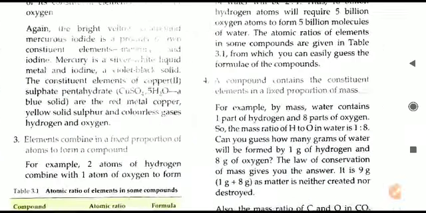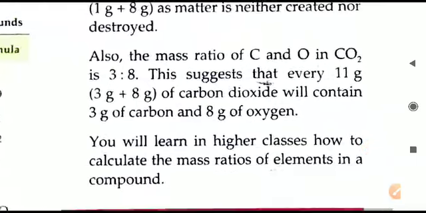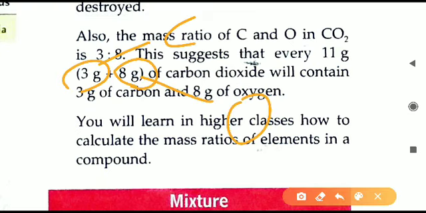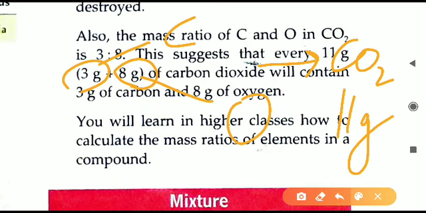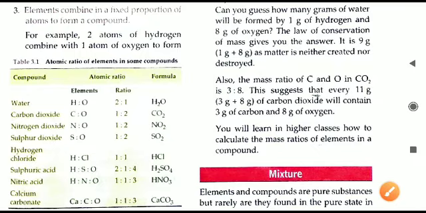In point 3 we have seen there is a fixed ratio of number of atoms. For the mass, one more example is given in the book that we will quickly see. For forming carbon dioxide, 2 elements are there, carbon and oxygen. In this case 3:8 is the ratio for the mass. So that means 3 grams of carbon and 8 grams of oxygen will be there, and we will get CO2 gas. So total 3 plus 8 grams will be equal to 11 grams. So we will get 11 grams of CO2 gas. More details we will learn in the later classes.